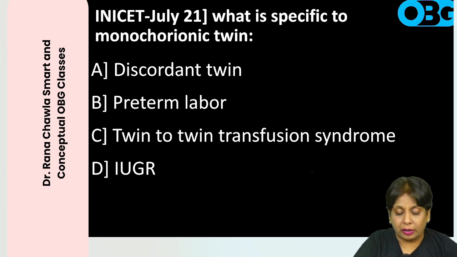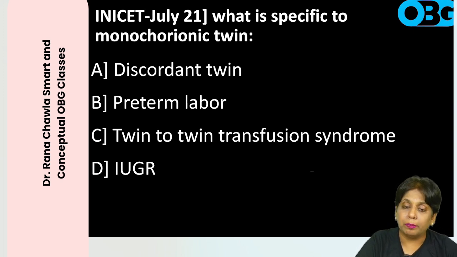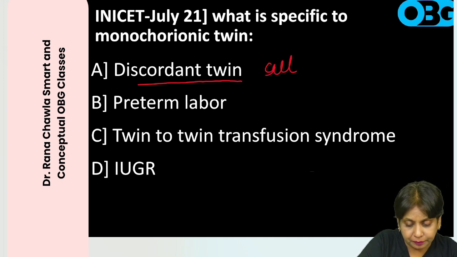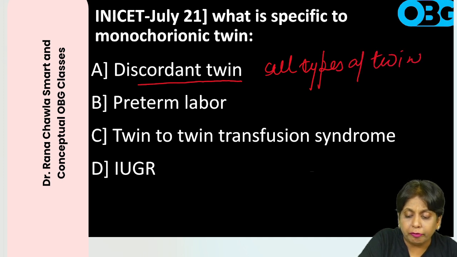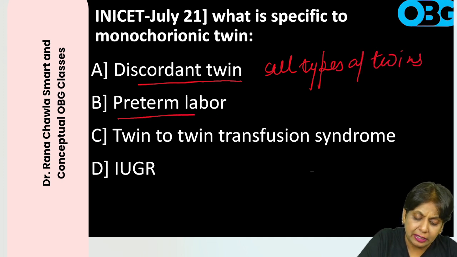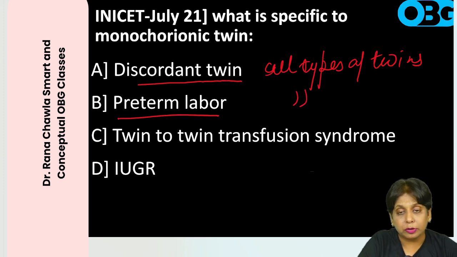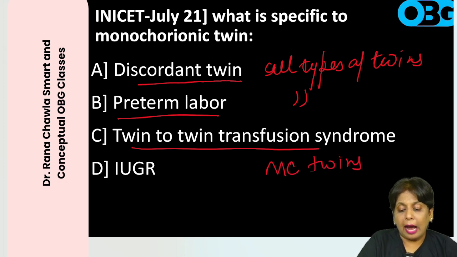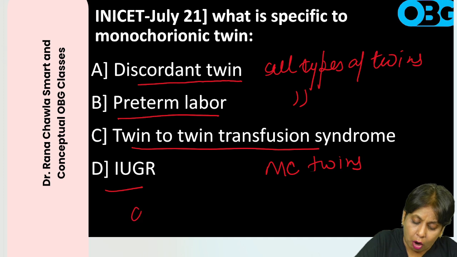Now let us study the question. What is the complication specific to monochorionic twins? Here they have asked what the complications specific to monochorionic, that is one placenta, are. Discordant twins happen in all types of twins, because this is a problem with sharing of one uterus. Preterm labor pain is also with all types of twins. Twin to twin transfusion syndrome occurs in monochorionic twins. IUGR can occur in all types of twins.